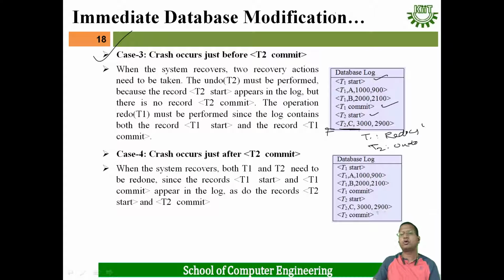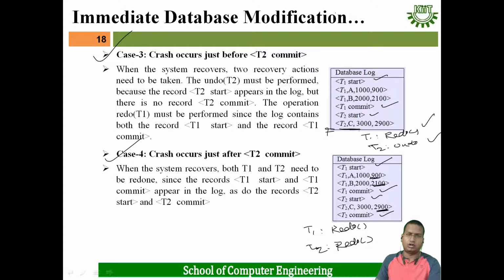For the case where the crash occurs just after T2 commits, in the database log we have to see T1 start is there, T1 commit is there, T2 start is there, T2 commit is there. That means for both T1 and T2 we have to do redo operation, and after redo all the variables take the new values: 900, 2100, and 2900.